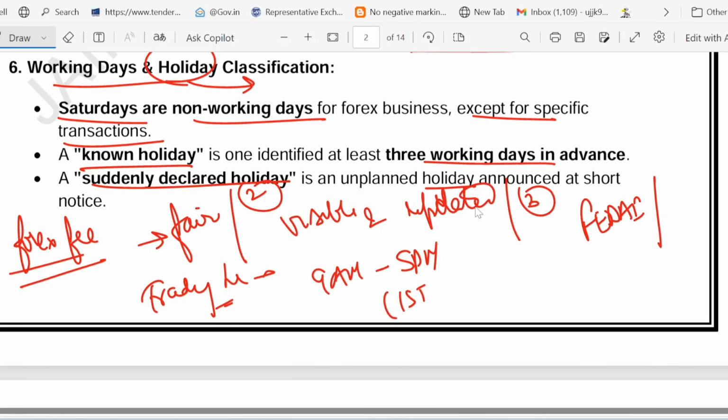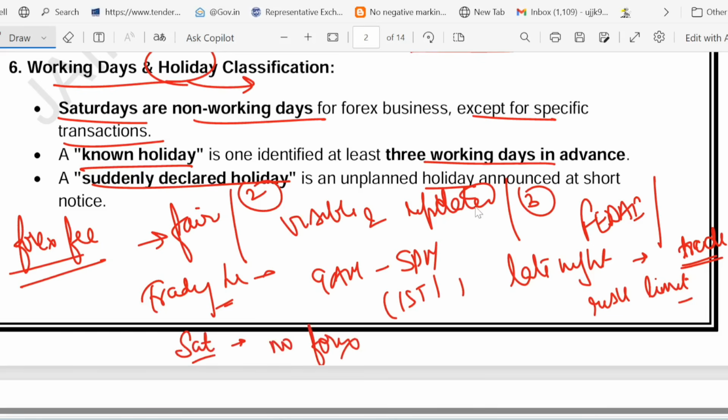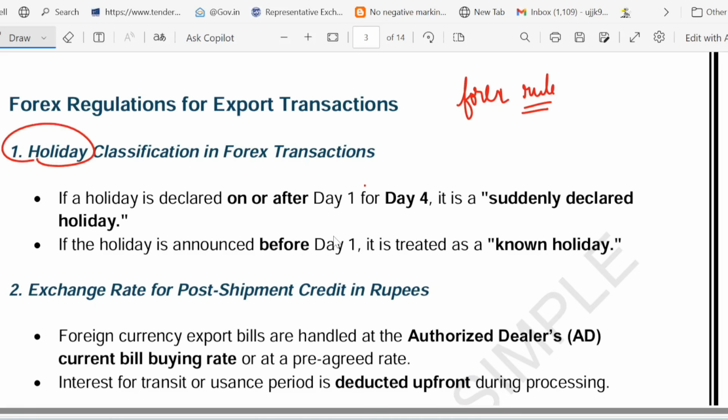And then I told you about late night. Late night trade is allowed, but there is something called a risk limit. With the risk limit, late night trade is allowed. And I told you that Saturday is mostly no forex business. On Saturday, no forex business happens. But holidays can be planned or sudden. So these are the points I have just told you. These rules ensure that forex transactions stay transparent and fair. And what is the meaning of holiday? Holiday means when the bank pauses. That is the meaning of holiday.